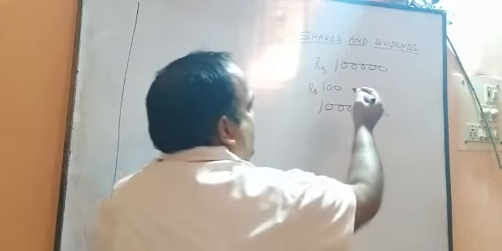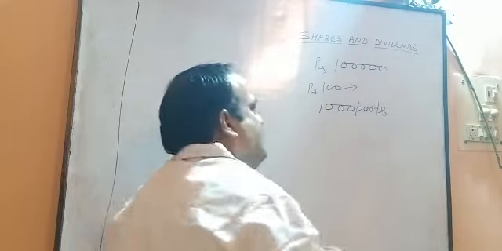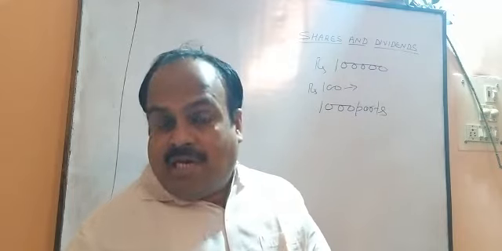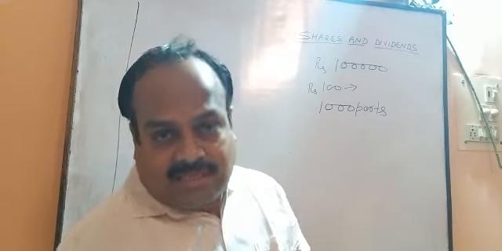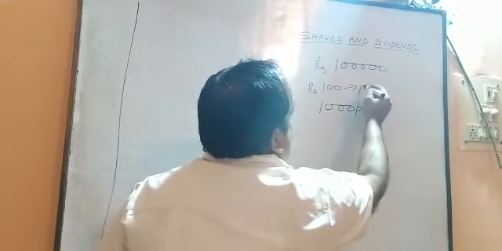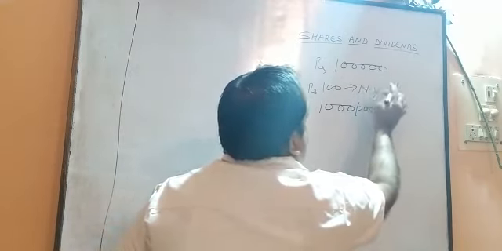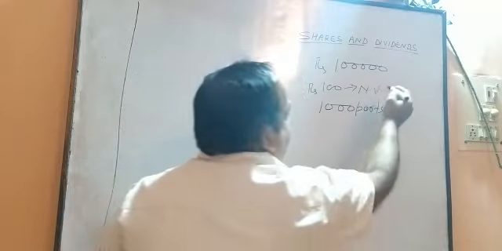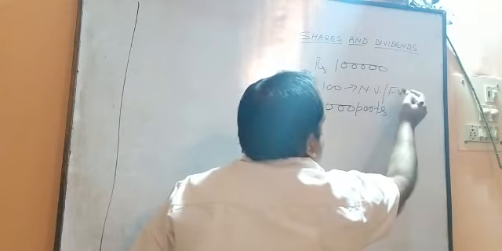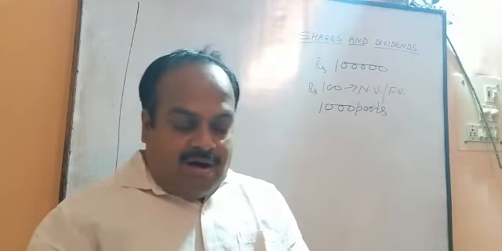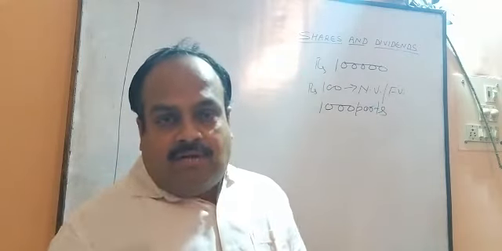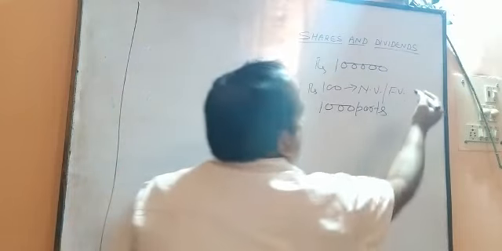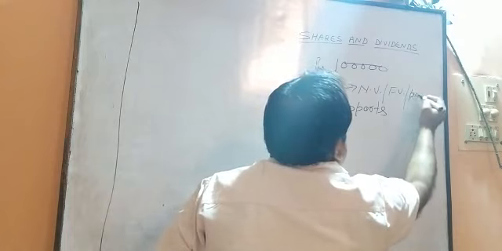So this 100 rupees, which is the original value or printed value, is considered as nominal value. In short we call it NV, nominal value, or face value, or registered value, or printed value, or par value.